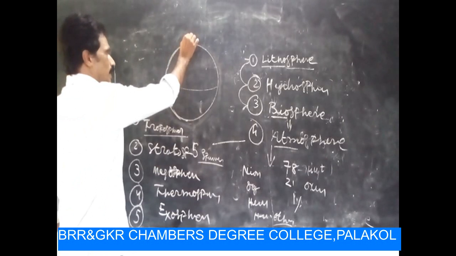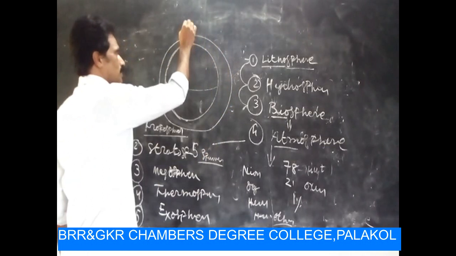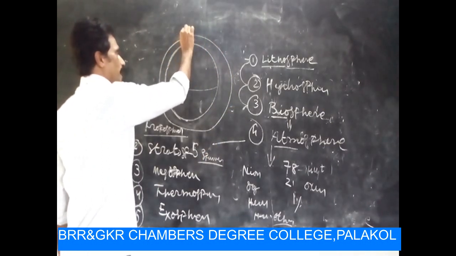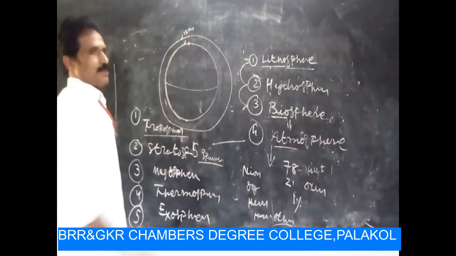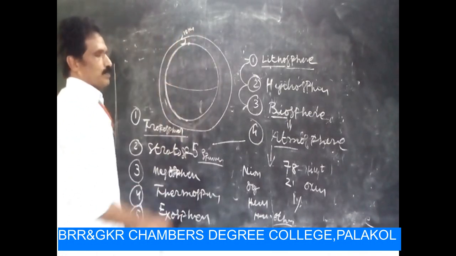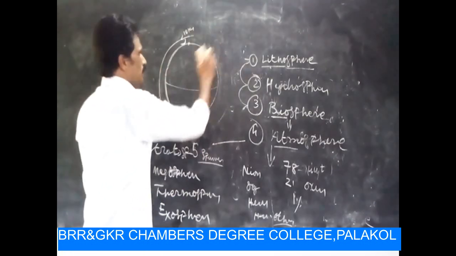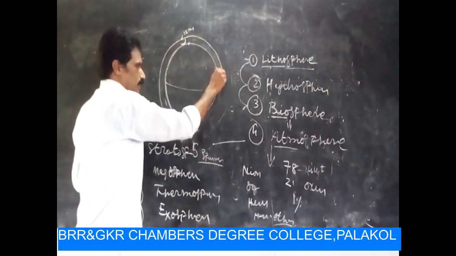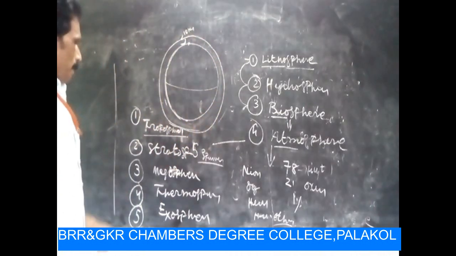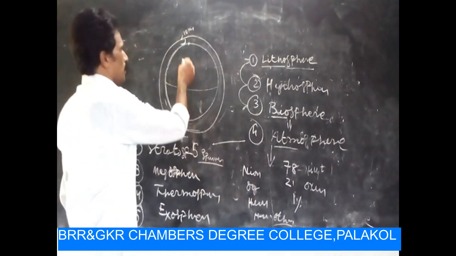Troposphere is a layer which exists above the Earth's surface, up to 18 kilometers from the Earth's surface. In this layer there are so many gases: carbon dioxide, oxygen, nitrogen, like that.